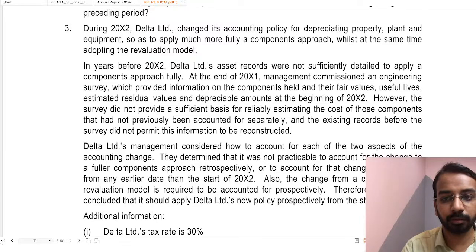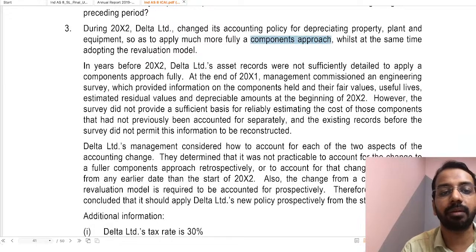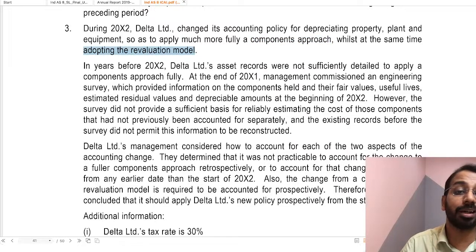I hope it's visible. Yeah, it's visible. During year 2, Delta Limited changed its accounting policy. The question itself is saying they have changed its accounting policy. Okay. Now, because of the change in accounting policy, what has happened? Depreciating property, plant and equipment so as to apply more fully a components approach while at the same time adopting the revaluation model. So you will apply a components approach.